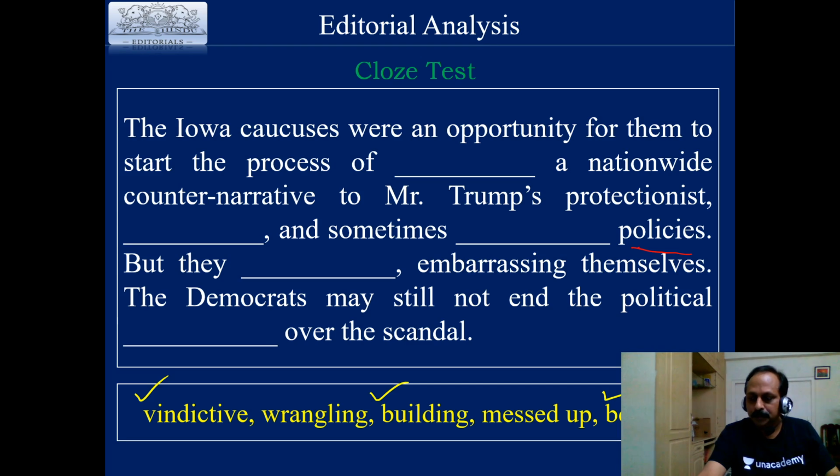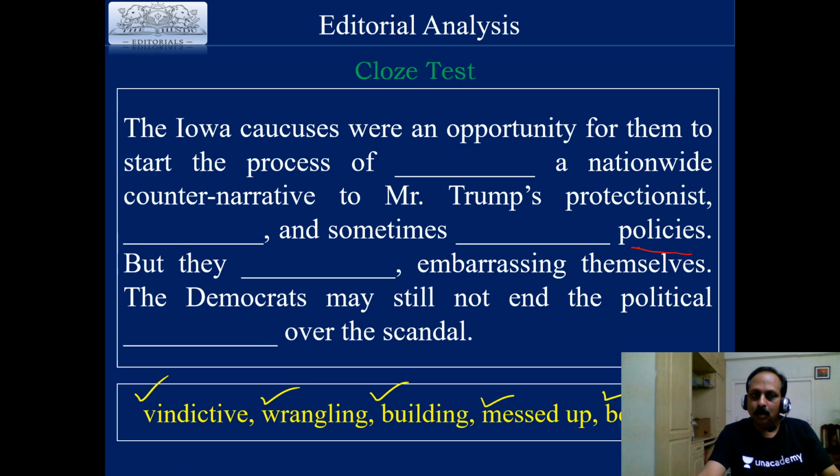That is right, Optimus Prime. They messed up, embarrassing themselves, messed up. The Democrats may still not end the political, you're left with one word. Which one is that? Political wrangling over the scandal. Wrangling, an argument that lasts for a long time.